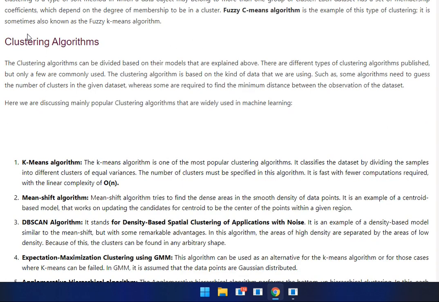Next video we will see the clustering algorithms. Okay, up to this I stop here. We will move on to clustering in another video.